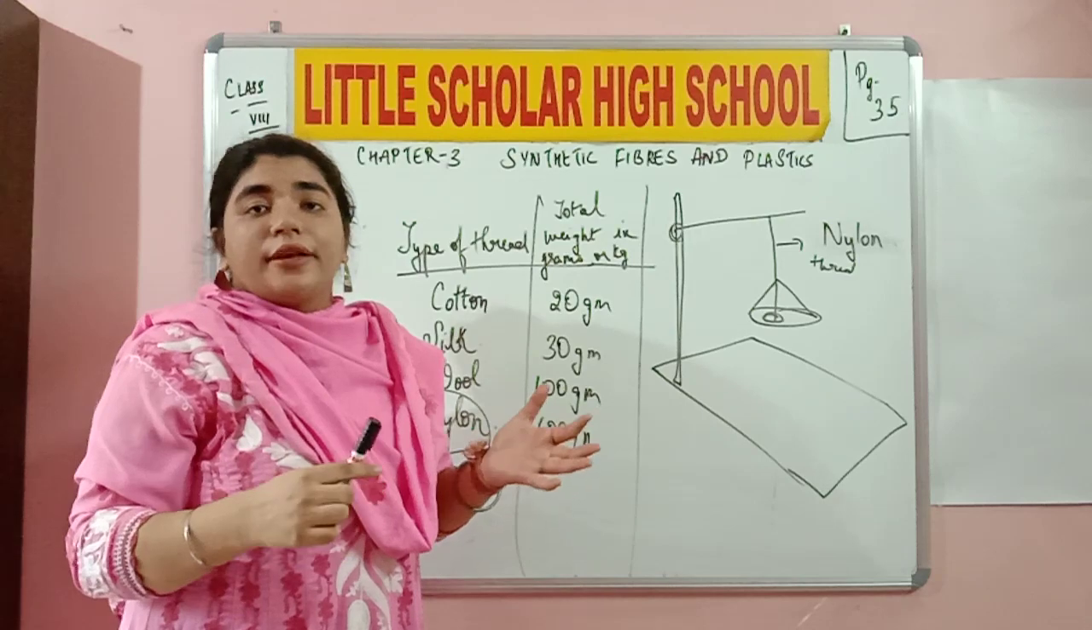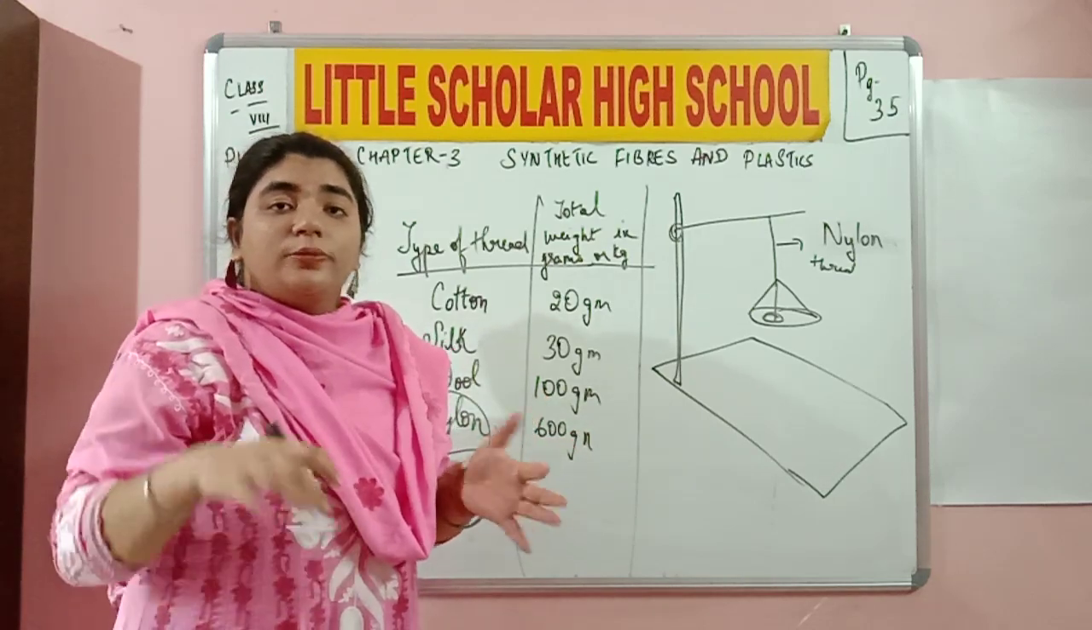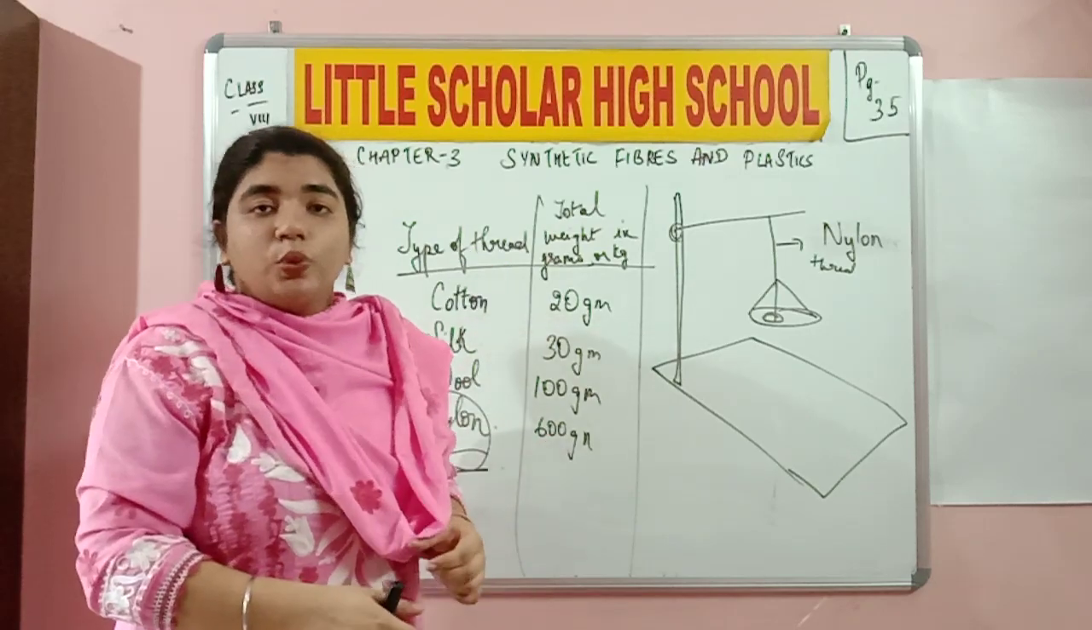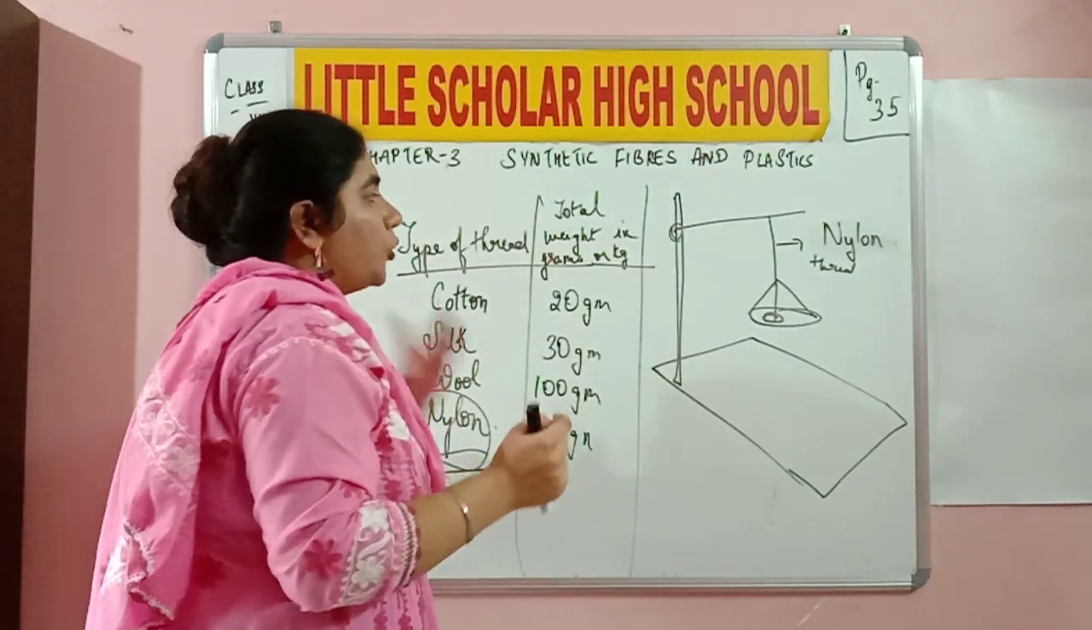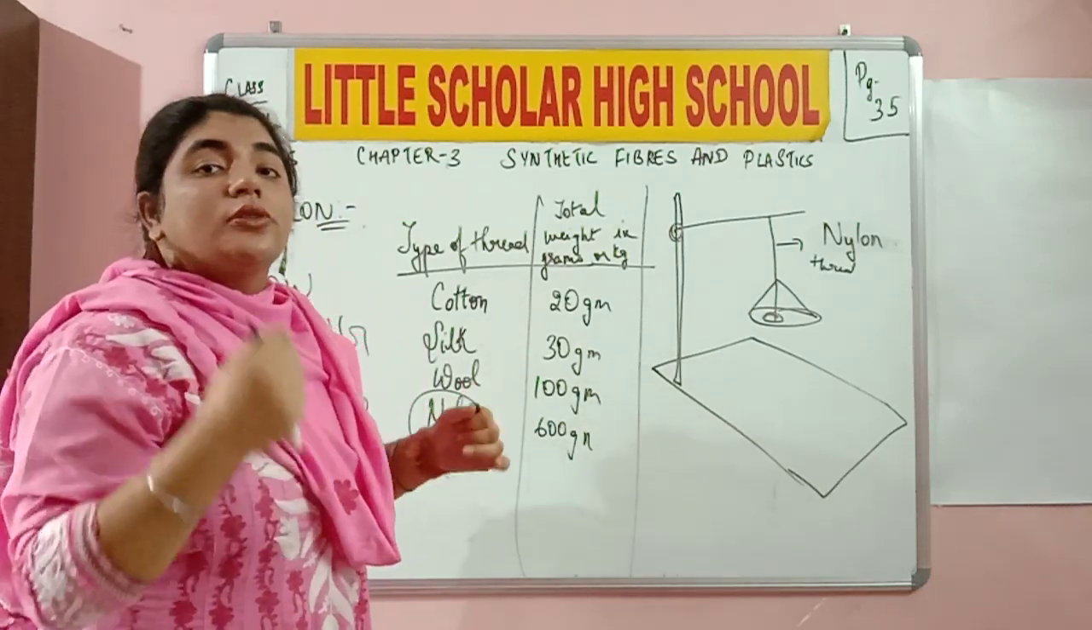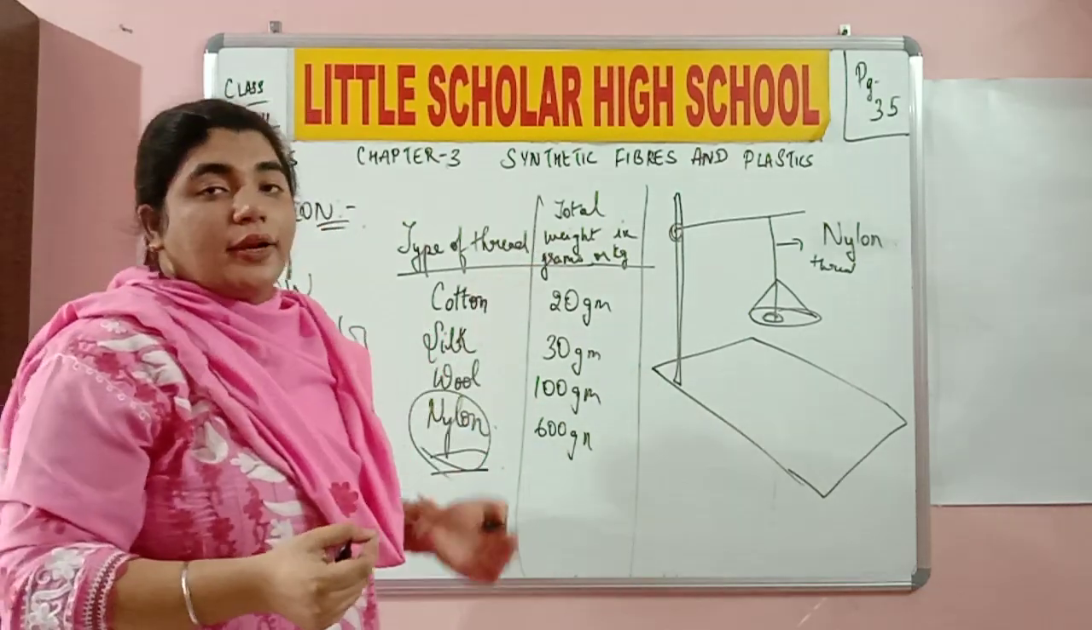Definitely people are going to take something much stronger, which is going to be a one time investment, rather than taking something which is going to break again and again. Do you understand? So like this, what do we conclude from this activity? That nylon is a stronger material, a stronger fiber when compared to the other natural fibers.